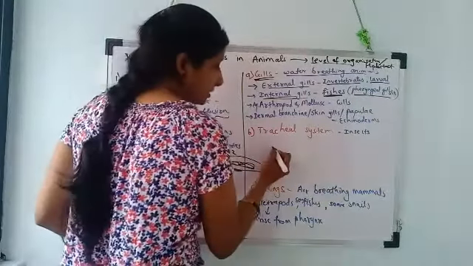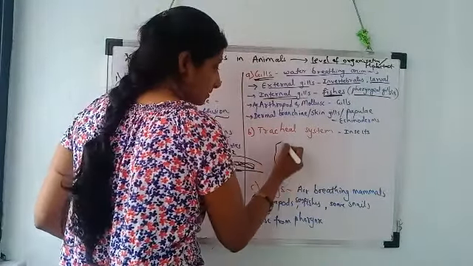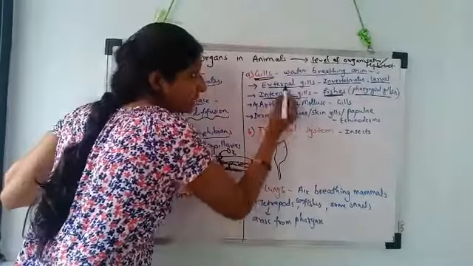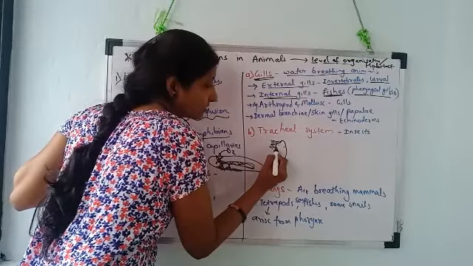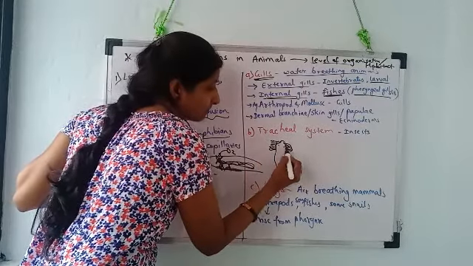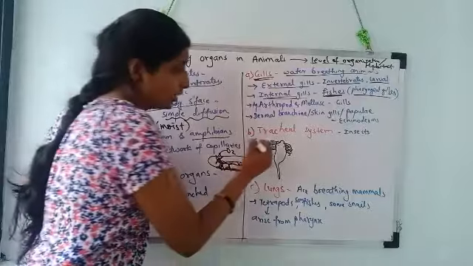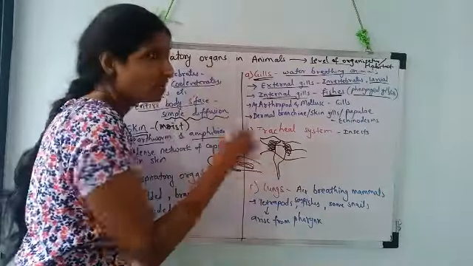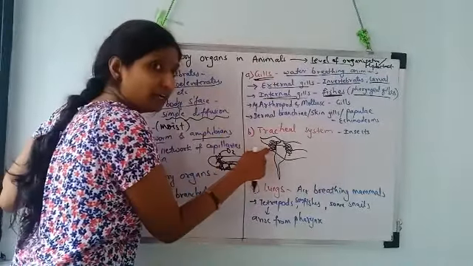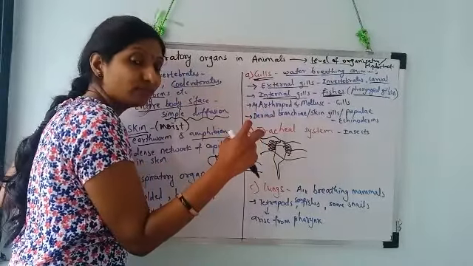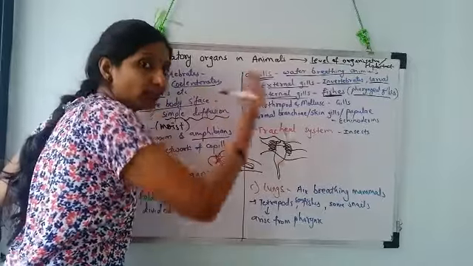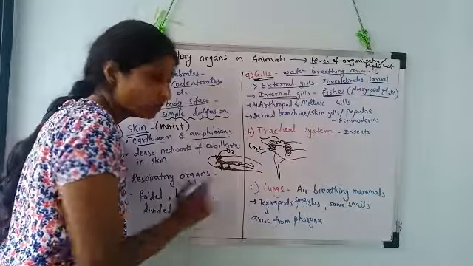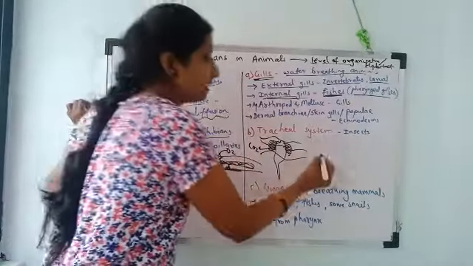What is that now? Suppose this is the larva of the frog. External gills are the outward foldings, are you getting that? Which remain suspended in water. So these outward foldings, which are called external gills, when suspended in water, absorb dissolved oxygen from the water, and from the body they give out carbon dioxide, which again goes and dissolves in water. Understood? So these are external gills. Whereas internal gills,